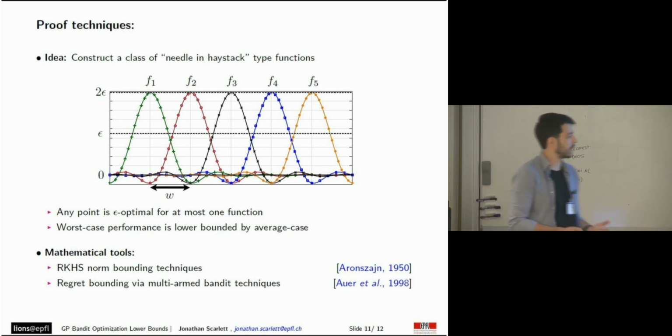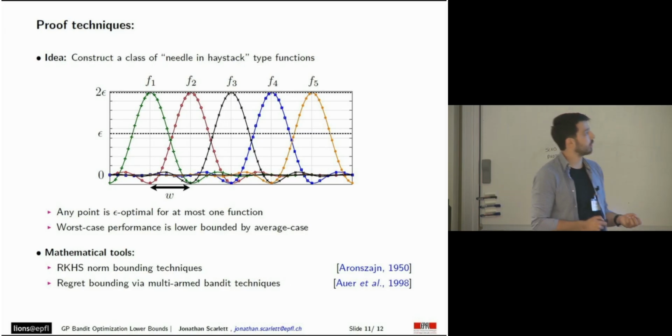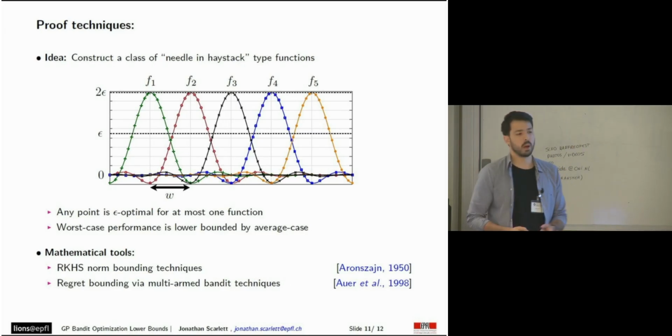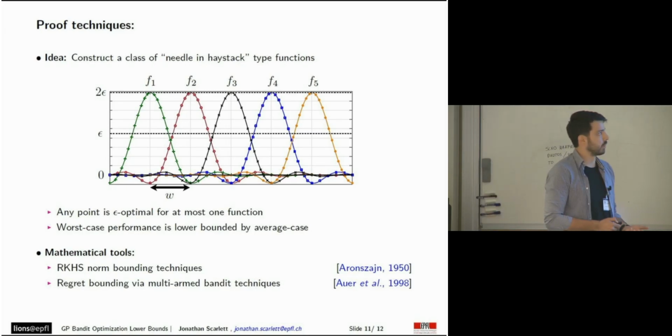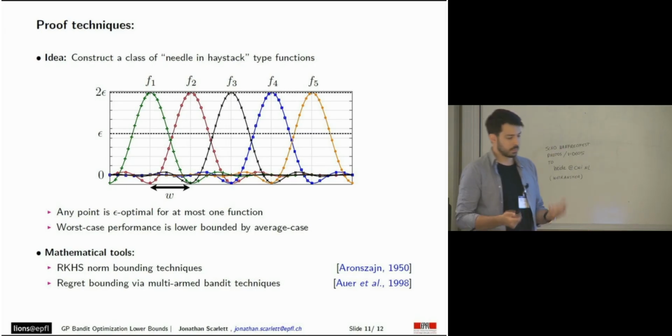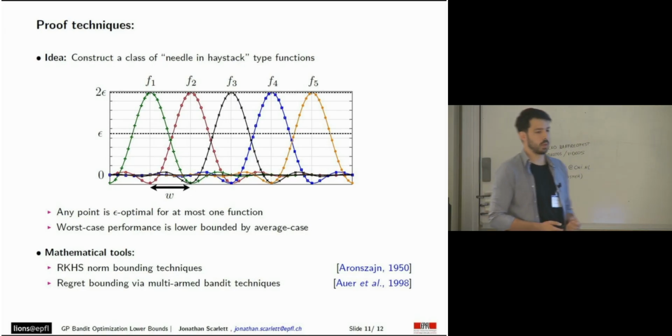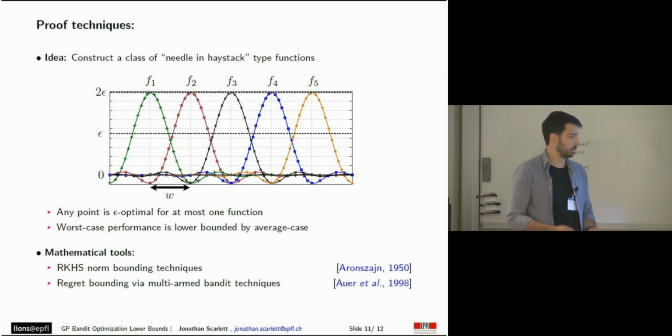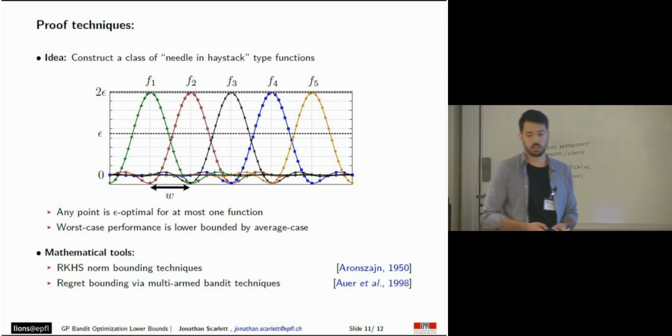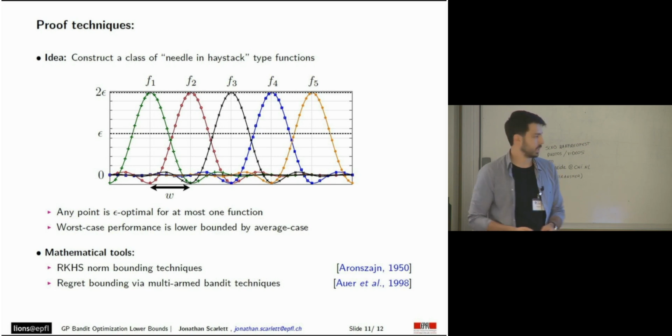Moreover, we use the fact that the worst-case regret, when the true underlying function is any of these functions in the finite set, is lower bounded by the average regret, where the average is taken over all possible functions in the set. So this is the main intuition behind our proof, and the main mathematical tools that we use basically combine the RKHS norm bounding techniques and regret bounding techniques that are borrowed from the multi-armed bandit literature.